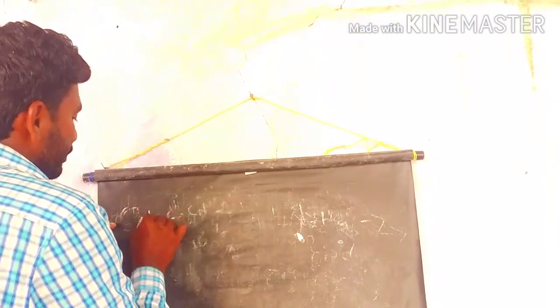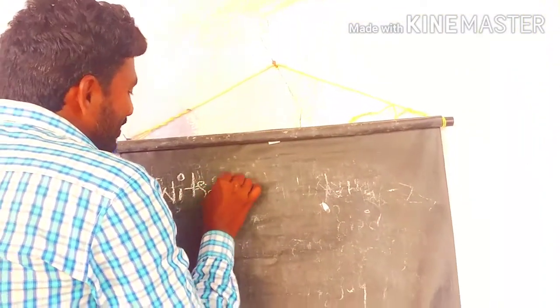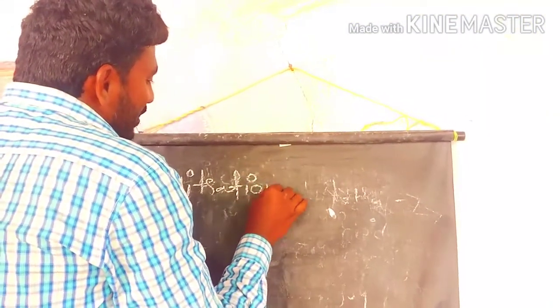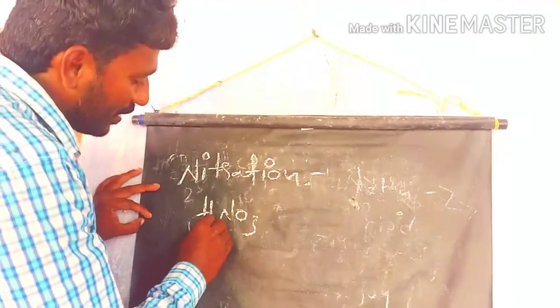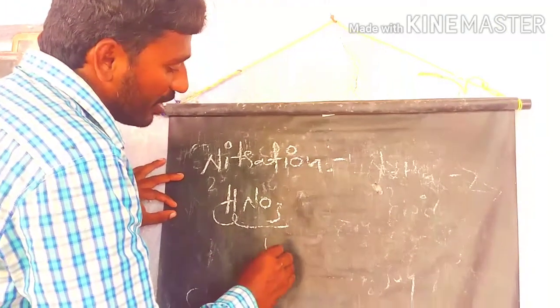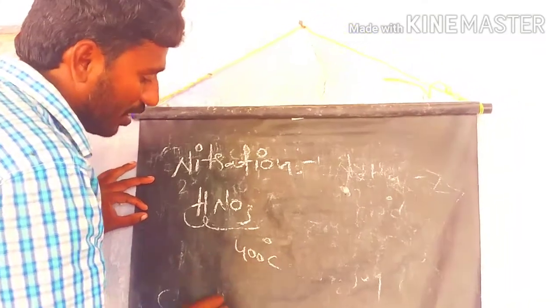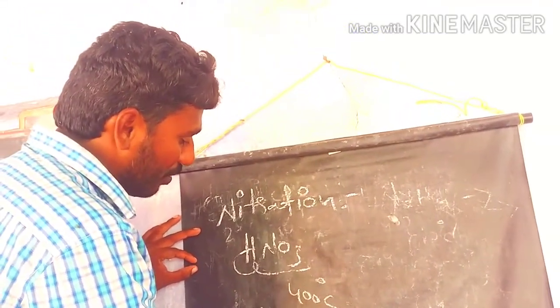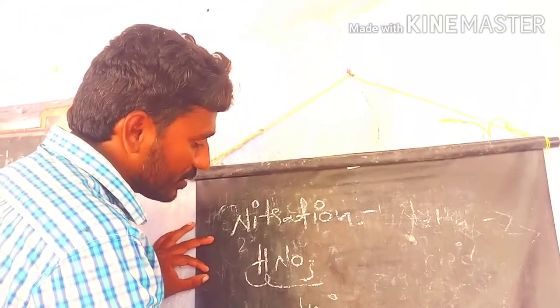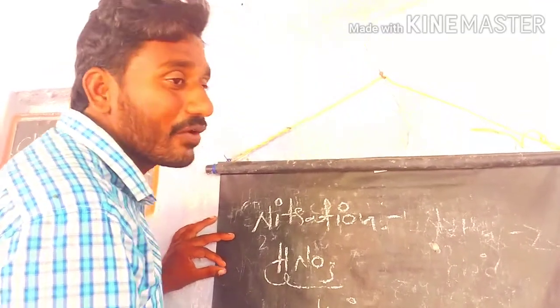Generally the nitration of alkanes is done at high temperature, using 400 degrees, because alkanes have only sigma bonds. That's why it involves high temperature only in the nitration process.